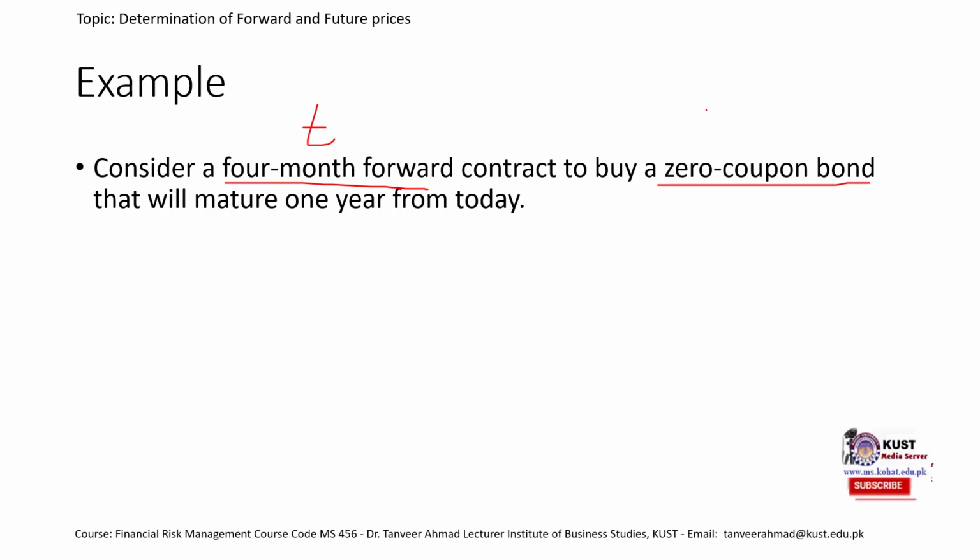A zero coupon bond is a non-income paying investment asset that will mature 1 year from today. Do not confuse this 1 year maturity with the forward contract. Remember, the T that we use in the formula is the T of the forward contract, not the maturity of the asset.